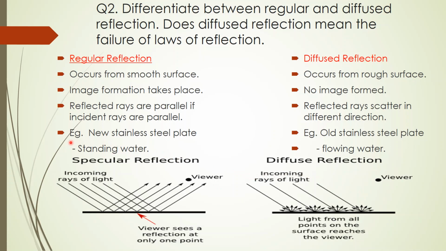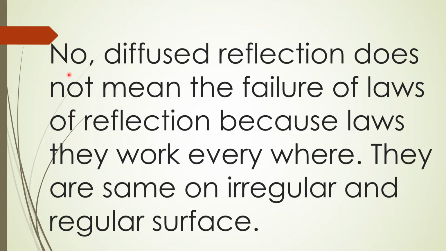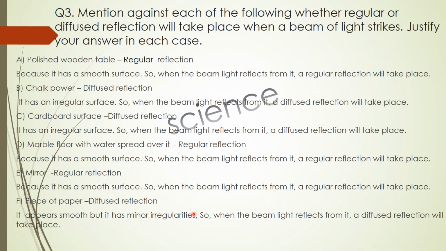So the examples for regular reflection are a new stainless steel plate and standing water. And examples of diffused reflection are an old stainless steel plate, where you can see your picture blurred in the plate, and the next one is flowing water. No, diffused reflection does not mean the failure of laws of reflection, because the laws work everywhere. They are the same on regular and irregular surfaces.